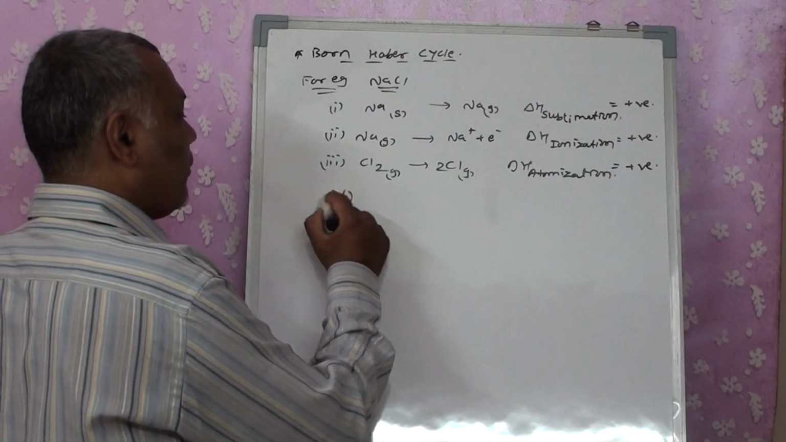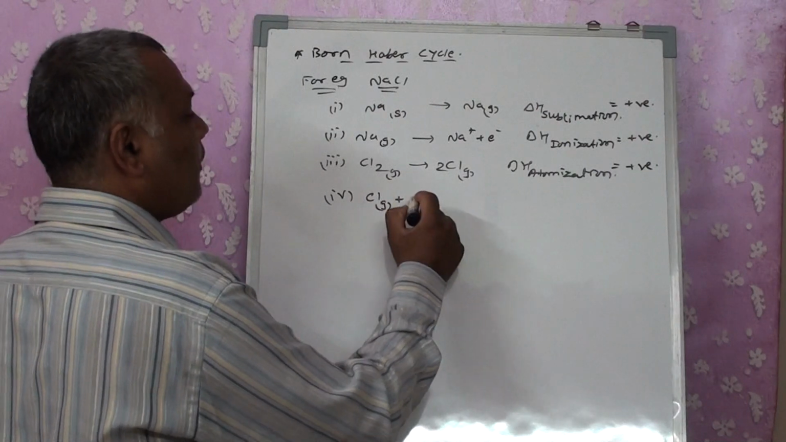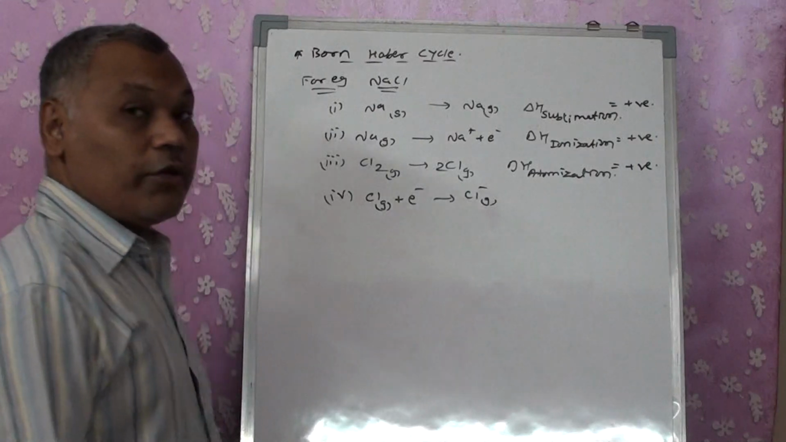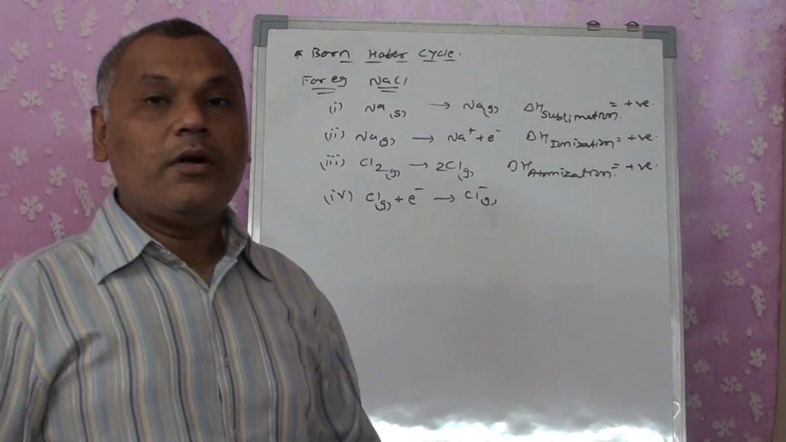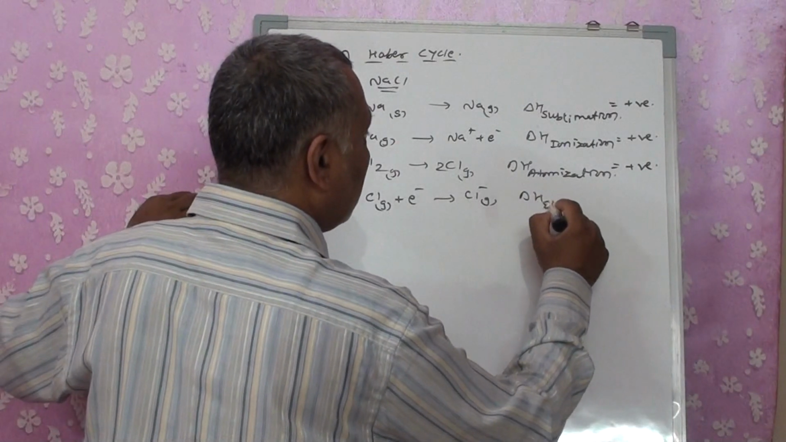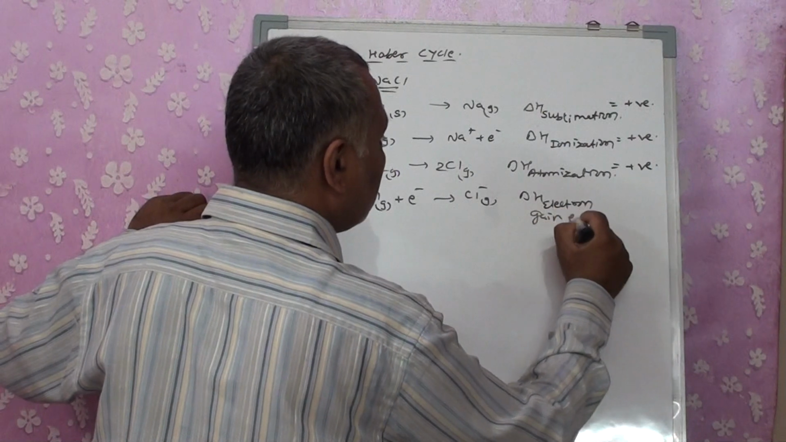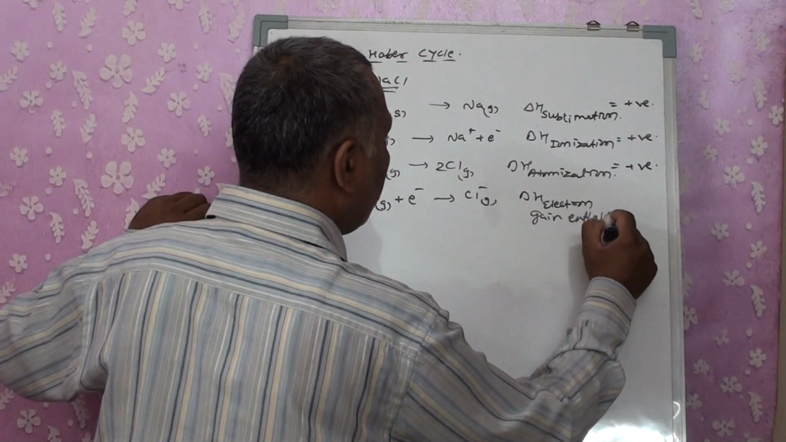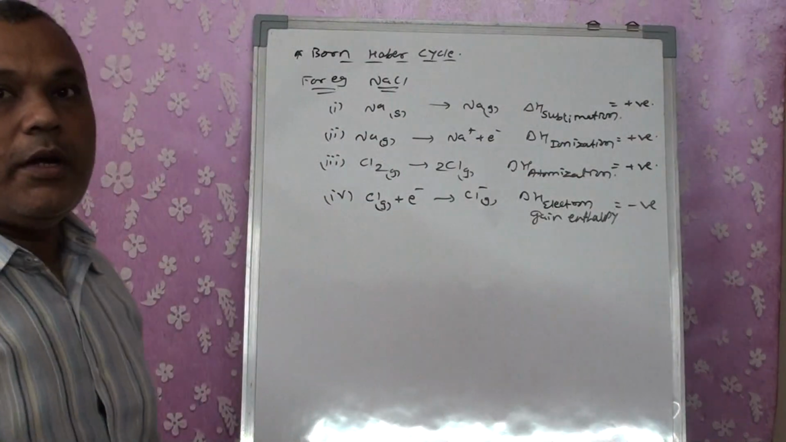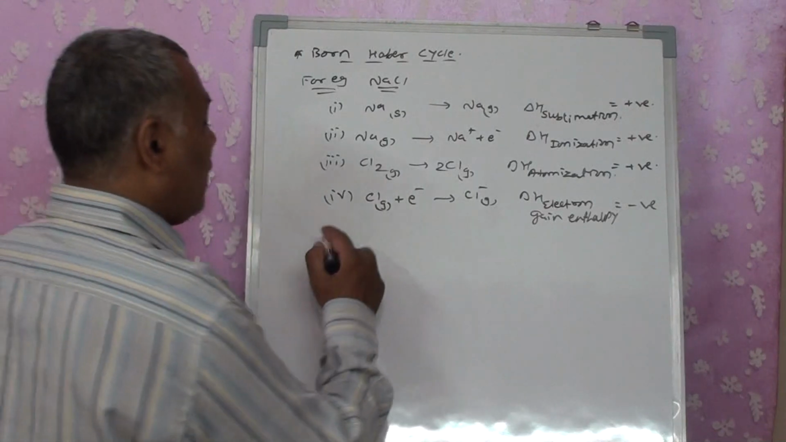In the fourth step, we will have this chlorine atom convert itself into an ion. At that time, an electron has to be gained. So we consider it as electron gain enthalpy, which is going to be negative. In electron gain enthalpy, energy is always released, so it is going to be negative.